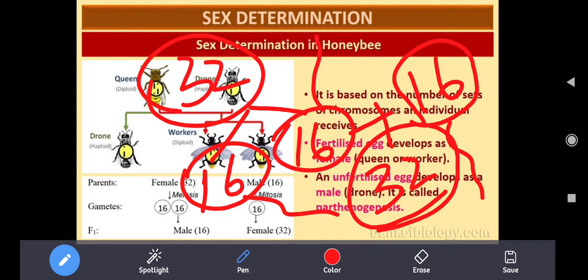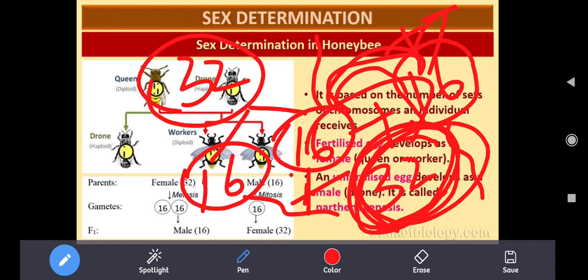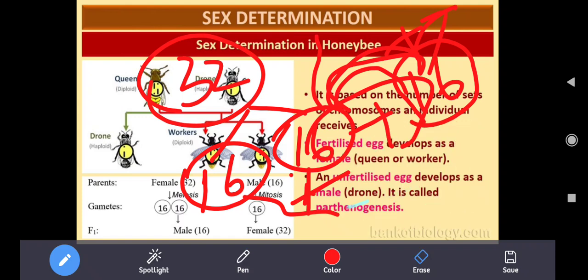That means the fertilized egg will be converted into female. Listen carefully. The fertilized egg, 16 plus 16. So here this one is sperm and this one is egg. The egg consists of 16 and the sperm consists of 16 chromosomes. If syngamy, the fusion of these two gametes, takes place, that is known as fertilization. If the egg is fertilized like this, it will get 32 chromosomes, then definitely it will be female.